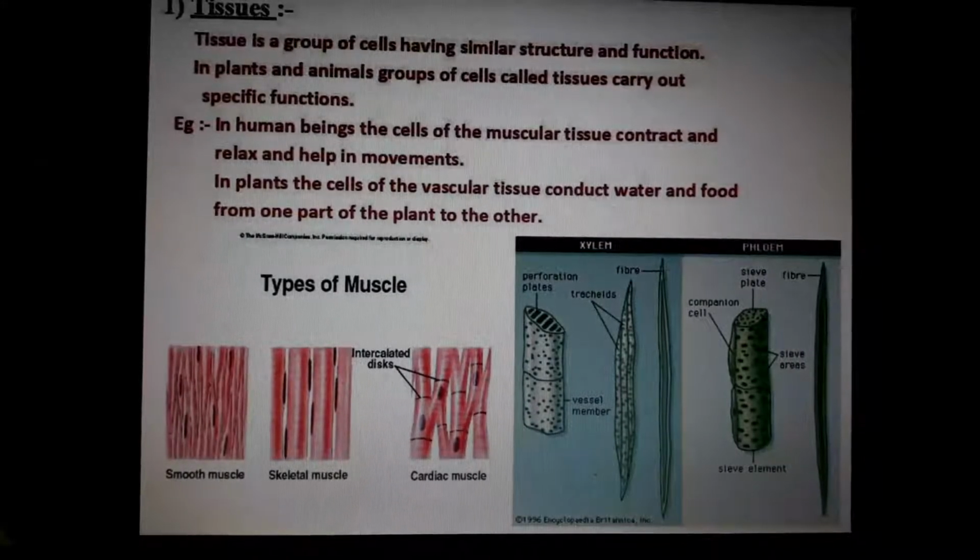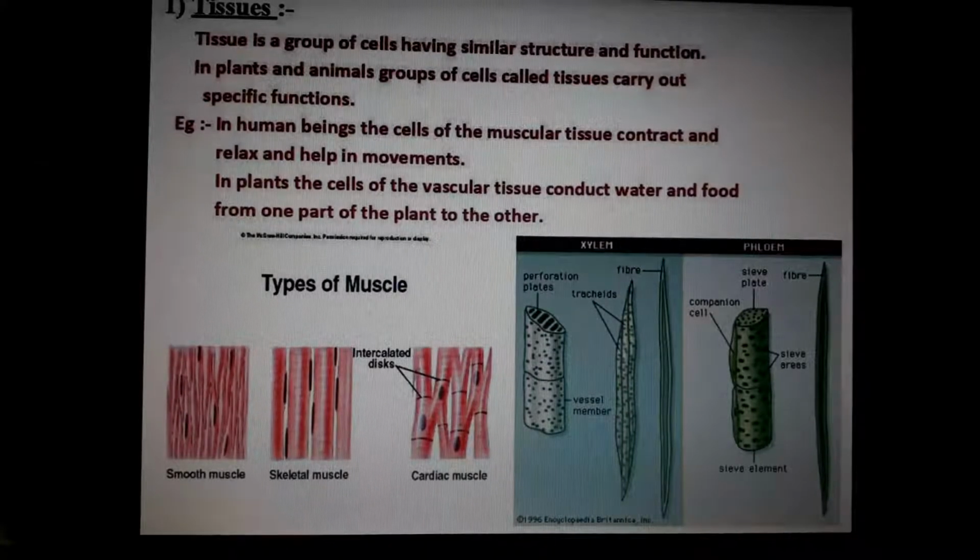Understand? Group of cells means, for example, muscle cells means only muscle cells are there. Okay, what is the job of muscle cells? To contract and relax so that we can move, isn't it? In the case of muscle cells, if you had blood cells, how would you move? You cannot move, because blood cells' duty is to carry oxygen from one place to another. Okay, so different types of tissues are there in our human body. If you want, you can take screenshots of this video, otherwise I will give you notes anyway.